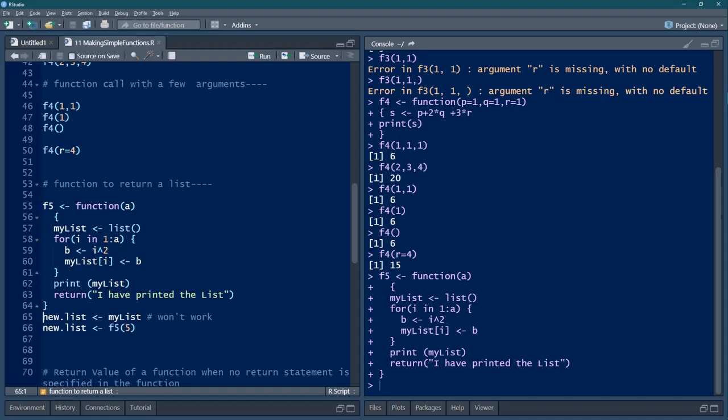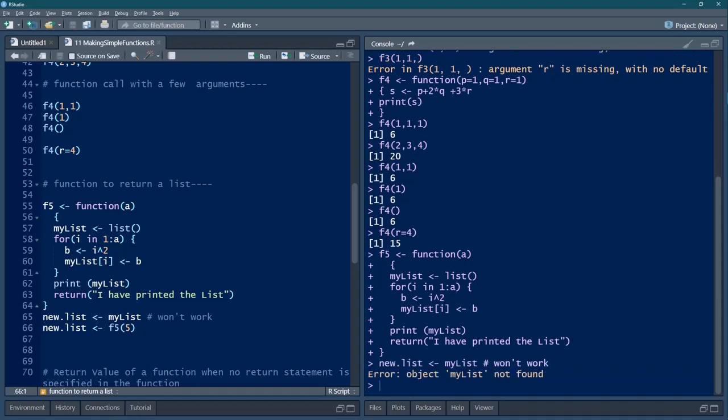For each line in the console you see 1 plus, it means that it is waiting for the last curly brace, then afterwards it gives the prompt. Now F5 has been defined. Since there is a my list which has been created inside the function, let me see new.list, I will assign my list to it. Whether this is going to happen, it will not work.